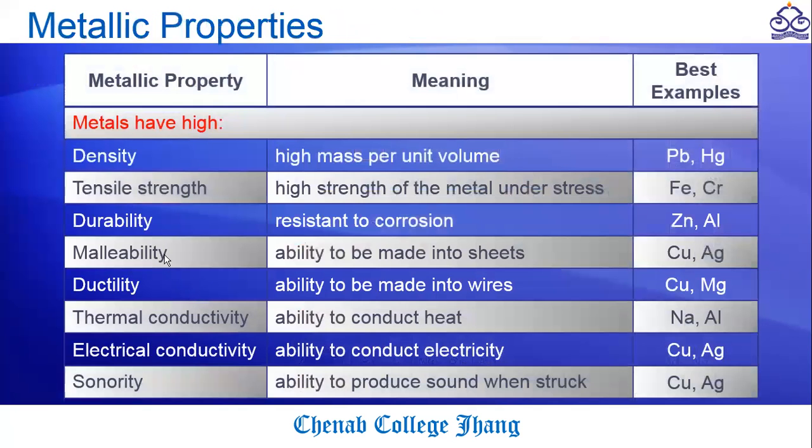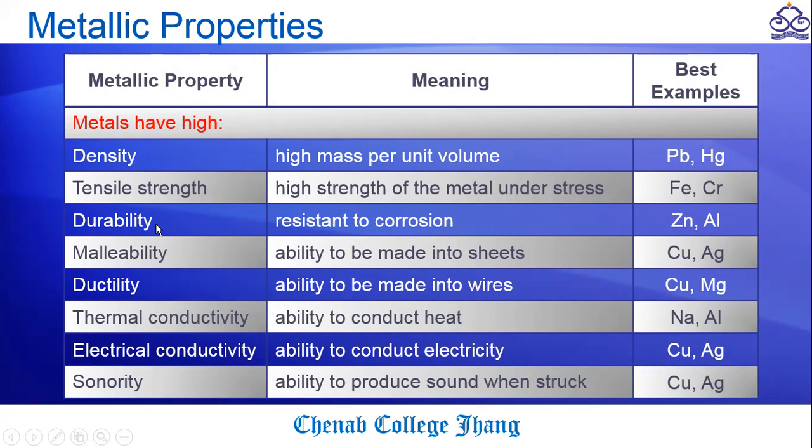Now we'll see some properties we usually link with the metals. Metals have high density. What does density mean? Density means high mass per unit volume. The best examples of metals having high density are lead and mercury. Tensile strength means high strength of the metal under stress. It means when we apply stress on the metals, they resist and do not change. The best examples for this are iron and chromium.